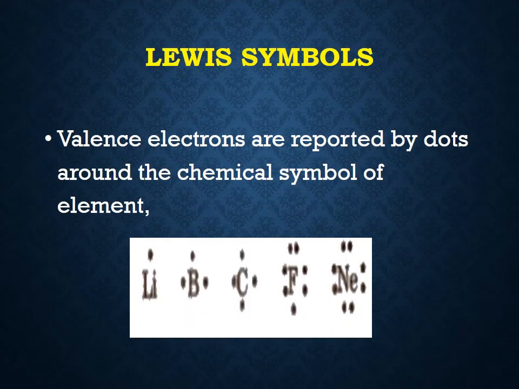Lewis symbols are used for representing valence electrons around the chemical symbol of element. Normally, dot structure is used for representing valence electron around the symbol of element. And these symbols are generally called Lewis symbols.